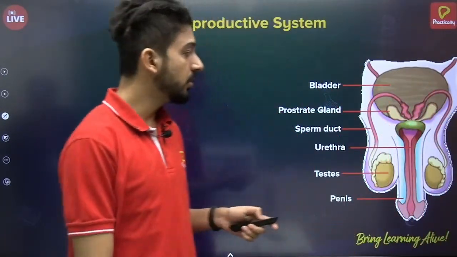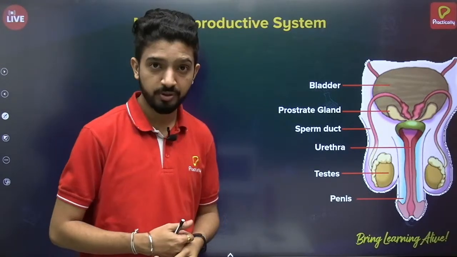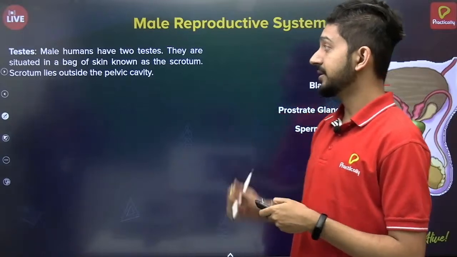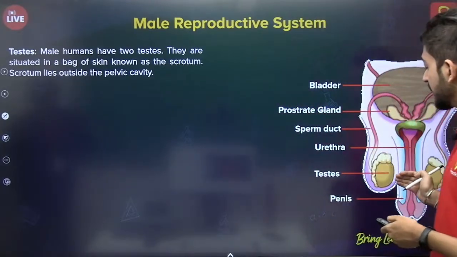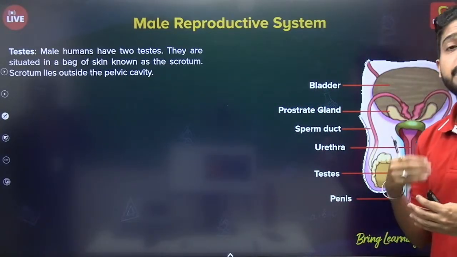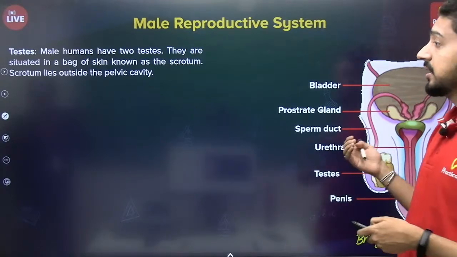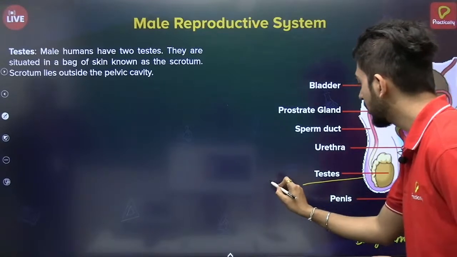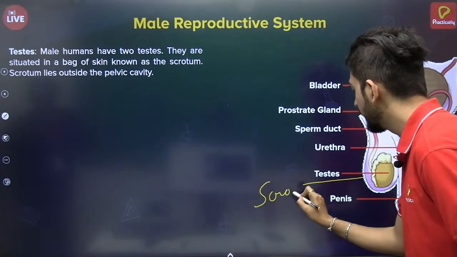Okay, so these are the different parts of the male reproductive system. Let's see them one by one. We have first the testis, which is the site for production of sperms. There are two testes present in a bag-like structure called the scrotum, which holds them.